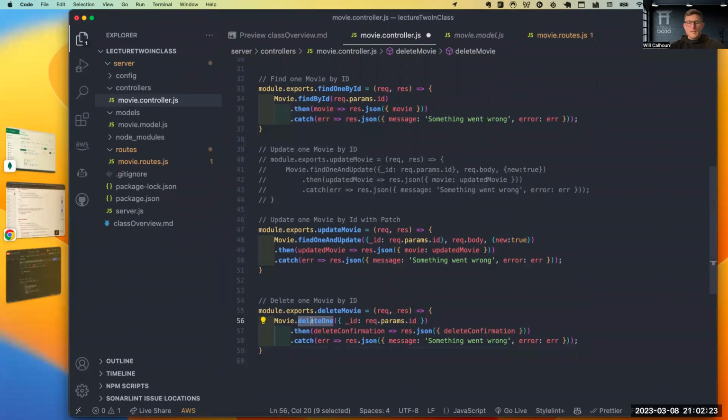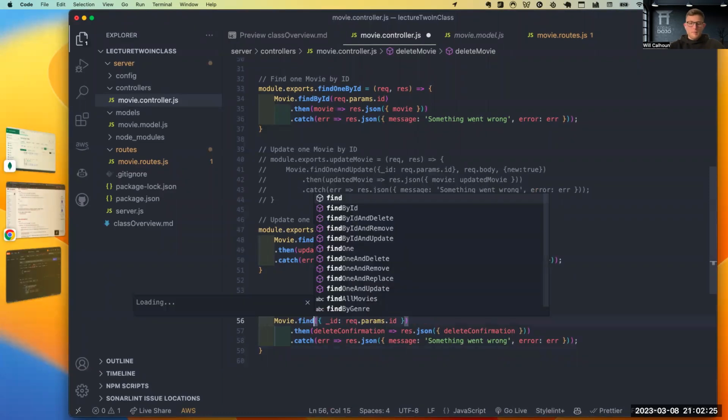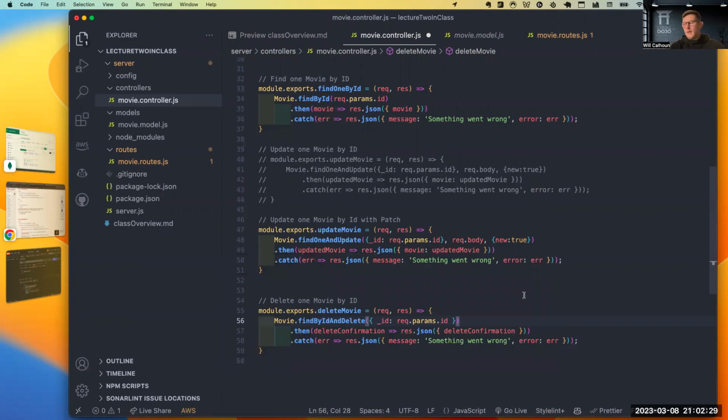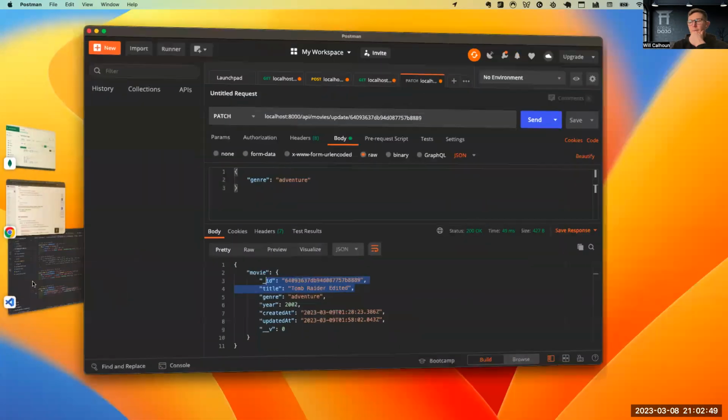And we're going to say, instead of this, find by ID and delete. Perfect. Now I pass in my condition, i.e. the ID of the object that I want to delete. If that's true, then it's delete confirmation, and we have confirmation: yes, this has been deleted. Or if there's any sort of issue, we print our error.